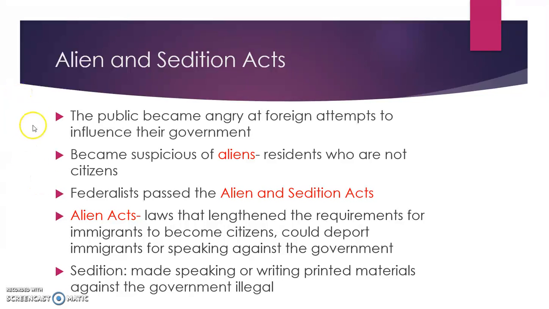Amendment, because remember, we established the Bill of Rights. The reason we did so was because we were afraid of giving the government too much power. We didn't want to have a tyranny leading us. So we included things that would protect our individual rights, and one of those was the First Amendment, which protects freedom of speech and freedom of press.